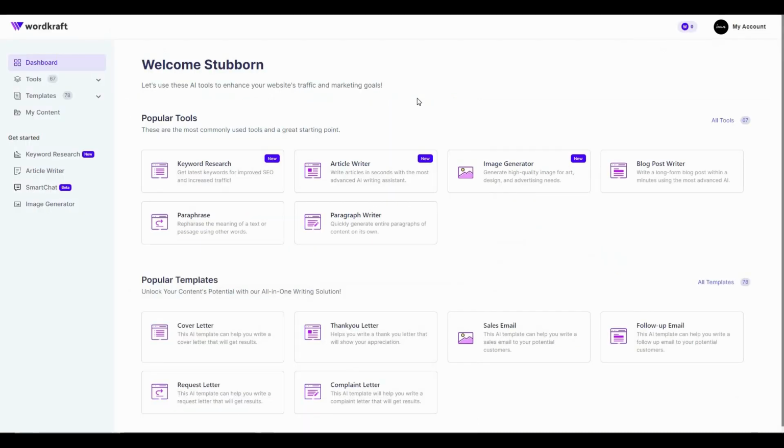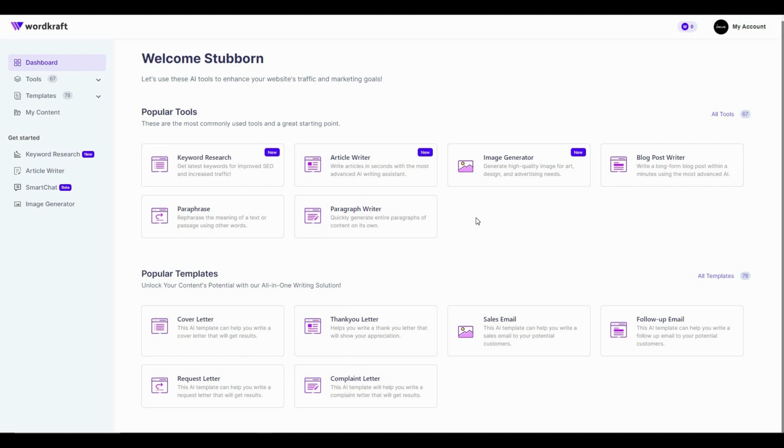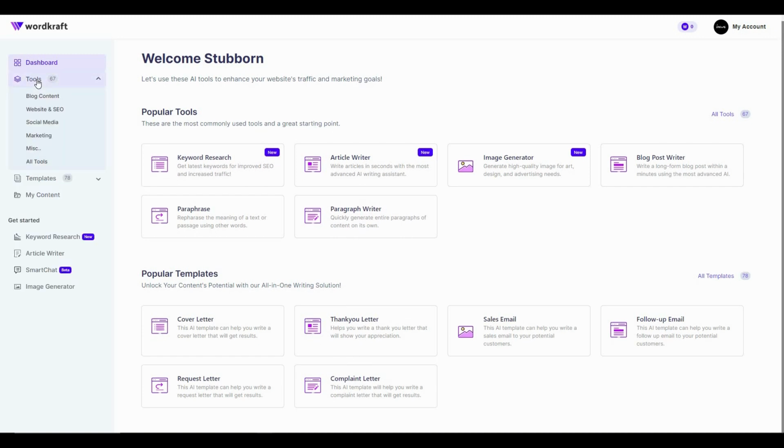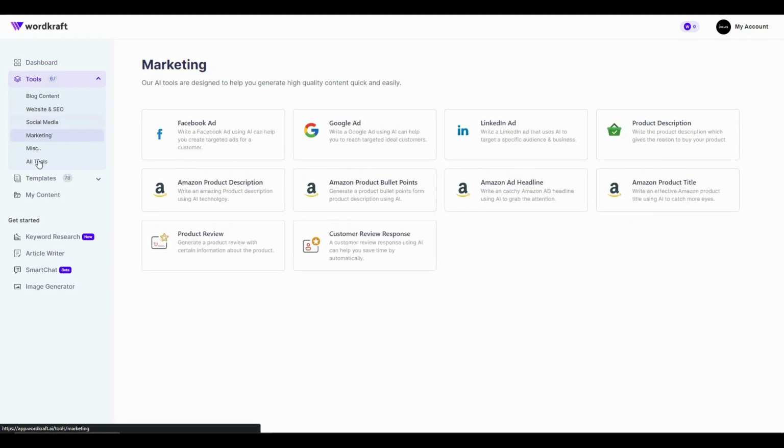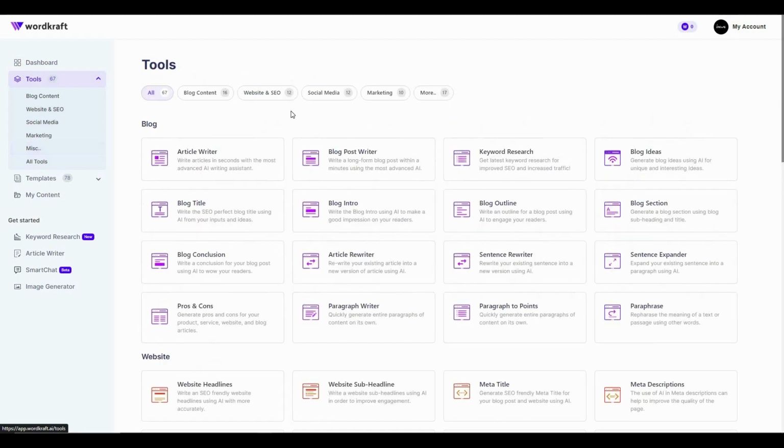After you log into Wordkraft, you will get this dashboard, and from here you can see all the popular tools and all the popular templates. So first let's have a look at the tools, and as you can see on the left side, the tools are divided into different categories. So from this blog content you can get all the tools that are suitable for blog. There are also some other tools for website and SEO, for social media, for marketing, for misc, and you can see all of the tools from this section.